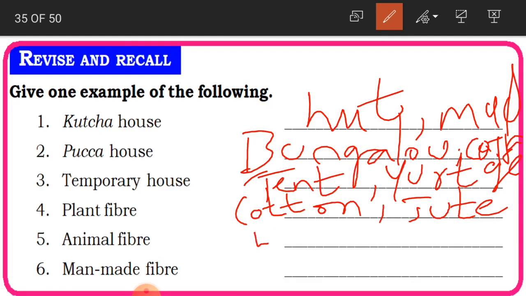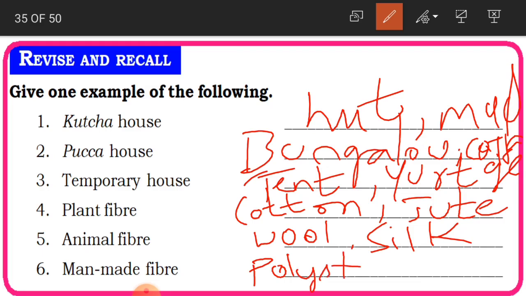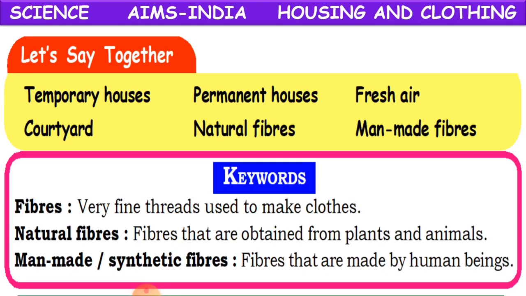So wool, W-O-O-L, wool, and also silk. Okay. So man-made fiber, polyester. Man-made fiber is what, children? Which is made by human beings. So this is nothing but nylon or polyester. Clear, children? Yes.